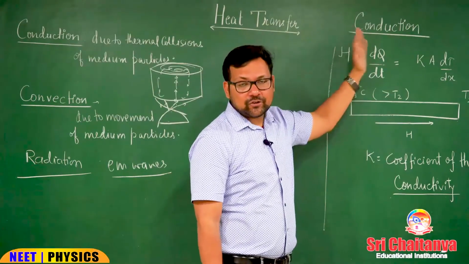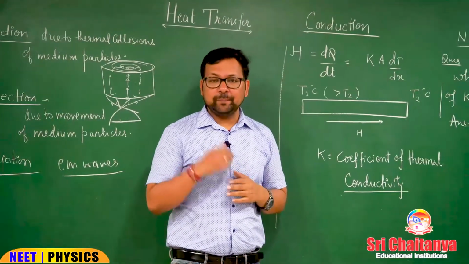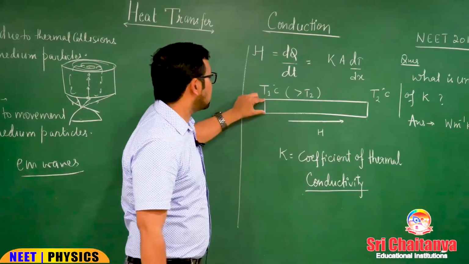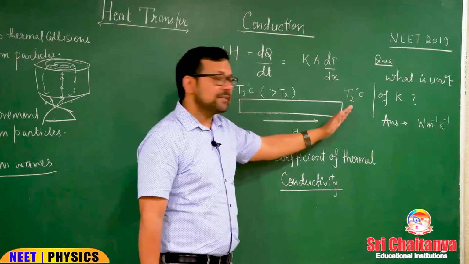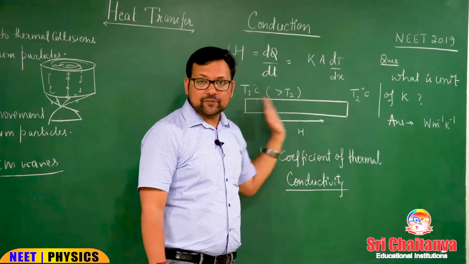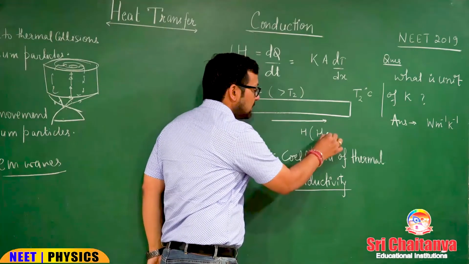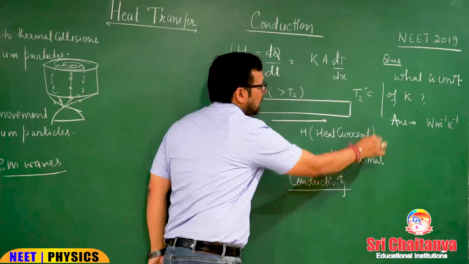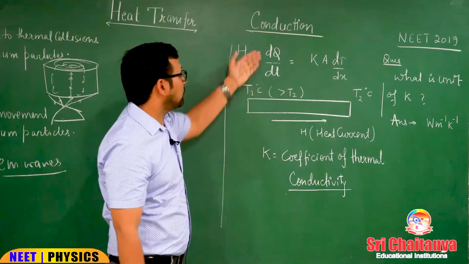Now we will see conduction. The first topic, conduction, is due to thermal collisions, where medium particles are transferring energy. See, this is a solid and its ends are at temperatures T1 degree Celsius and T2 degree Celsius. Obviously, heat flows from higher temperature to lower temperature. The rate of flow of this heat is called H, which is known as heat current. Heat current is the rate of change of heat energy with respect to time, dQ by dt.